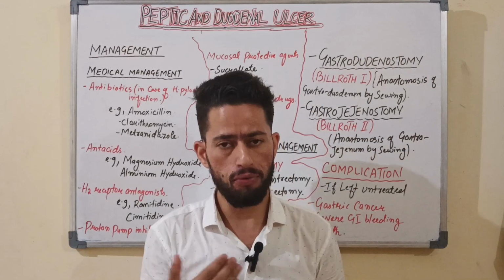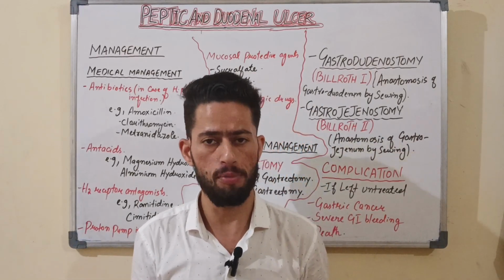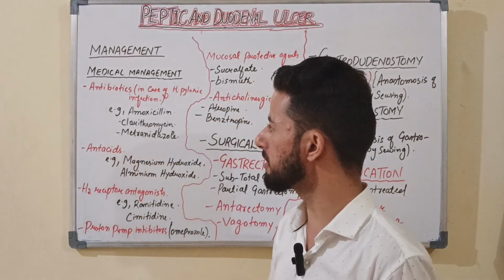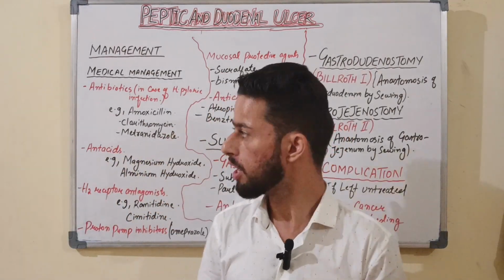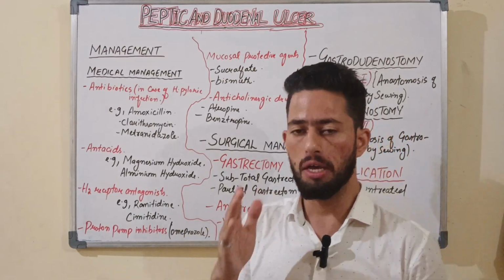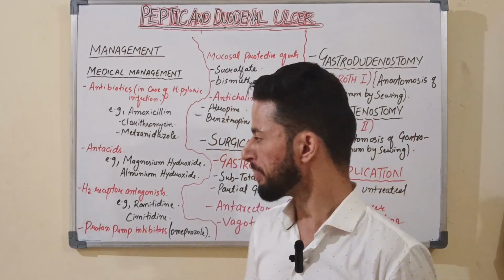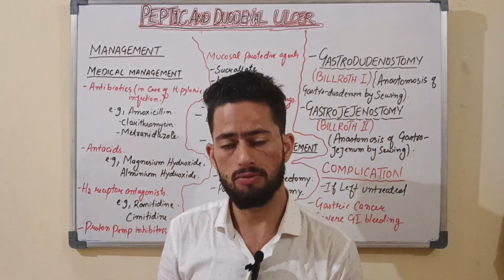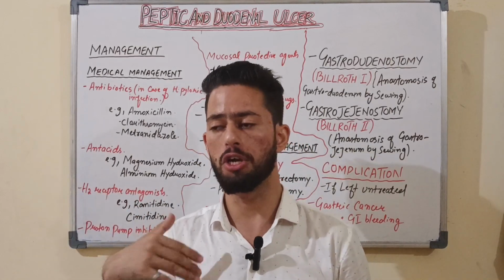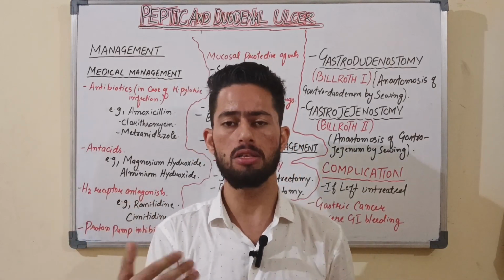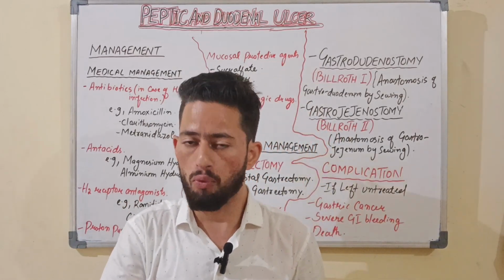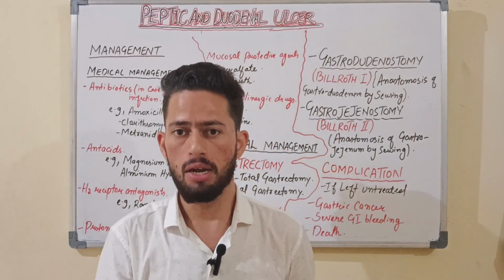In medical management, if the cause is Helicobacter pylori, then we can go for antibiotic therapy. In that we are going to give amoxicillin, clarithromycin, and metronidazole in order to inhibit or kill the H. pylori bacteria. And next one is antacids. Why are we going to give antacids? In order to inhibit the secretion. We inhibit the parietal cells from producing HCl and pepsin, so that the gastric mucosa will be prevented from further damage.